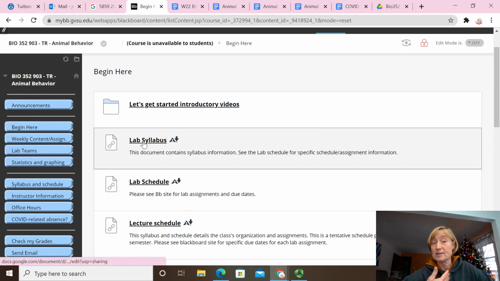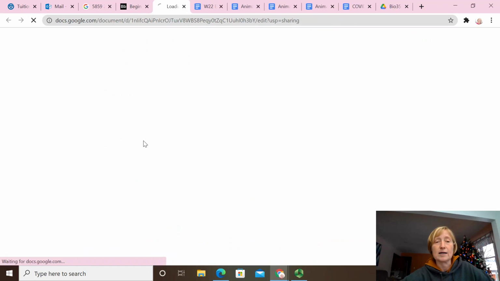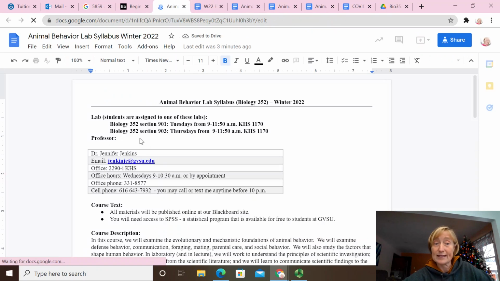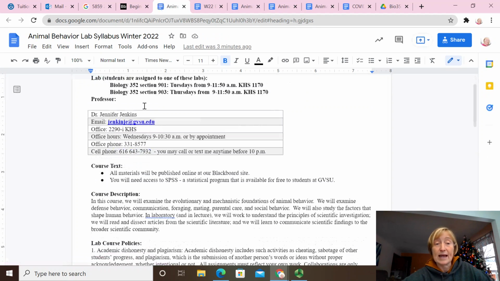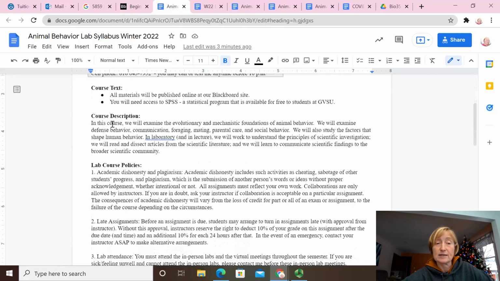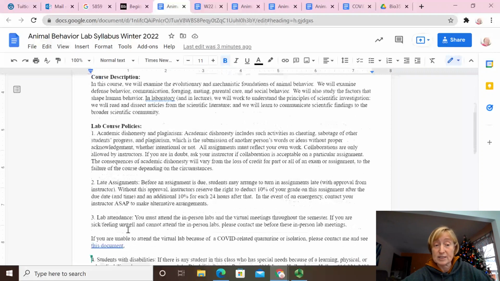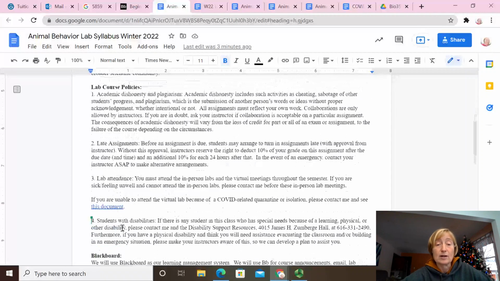The syllabus is our contract. You can take a look at that and read that carefully. It has my contact information in it. It has a description and a list of the policies. It also has a link to a document about if you need to be absent for a COVID-related sickness or quarantine of some type and what to do if that's the case.